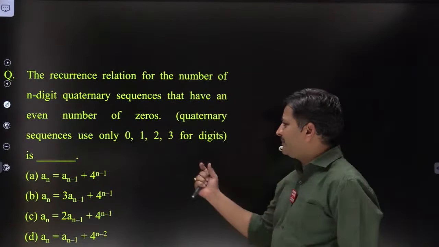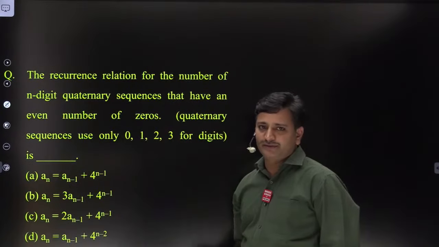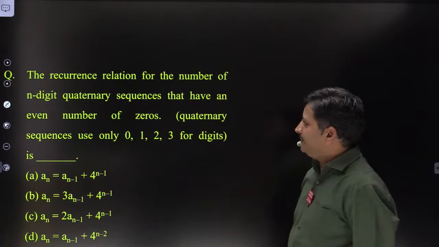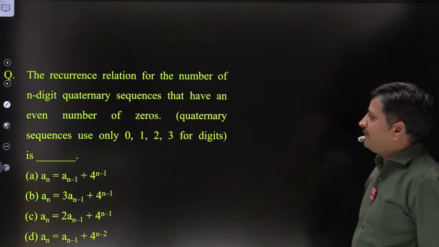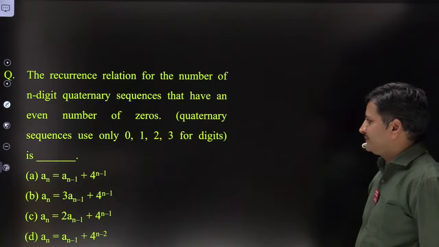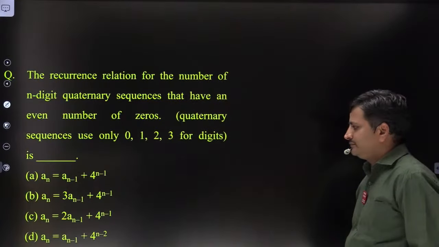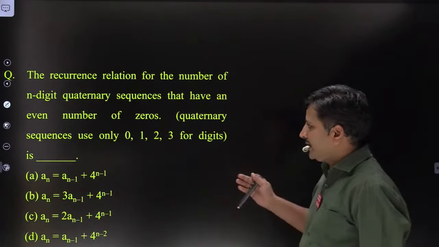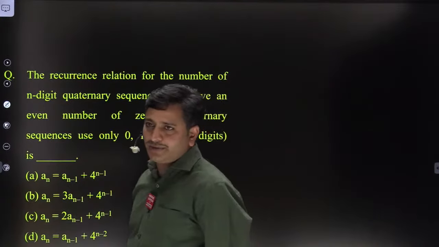So these problems are very important and interesting problems, friends. Okay. Just read the problem. The recurrence relation for the number of n-digit quaternary sequences that have an even number of zeros. Can you try and comment your answer in the chat box?